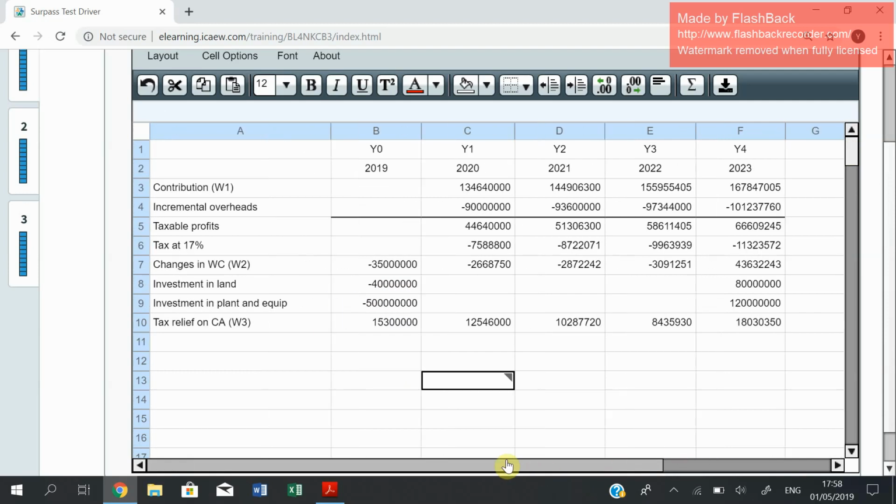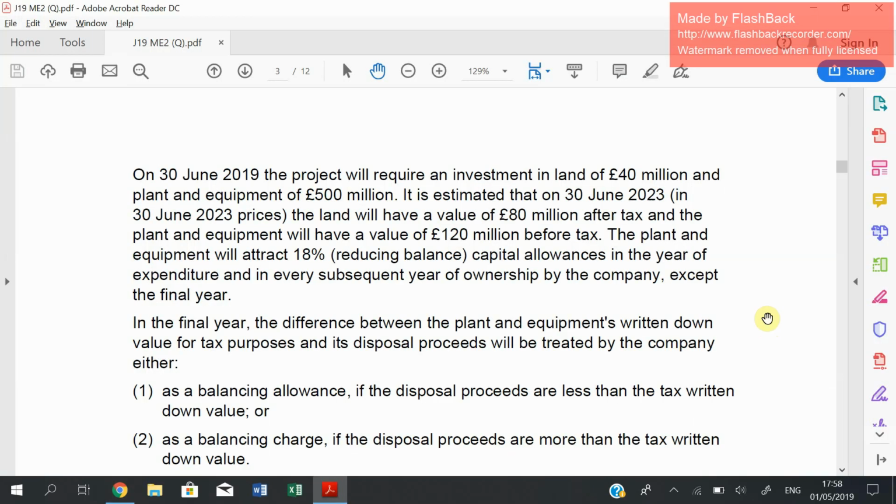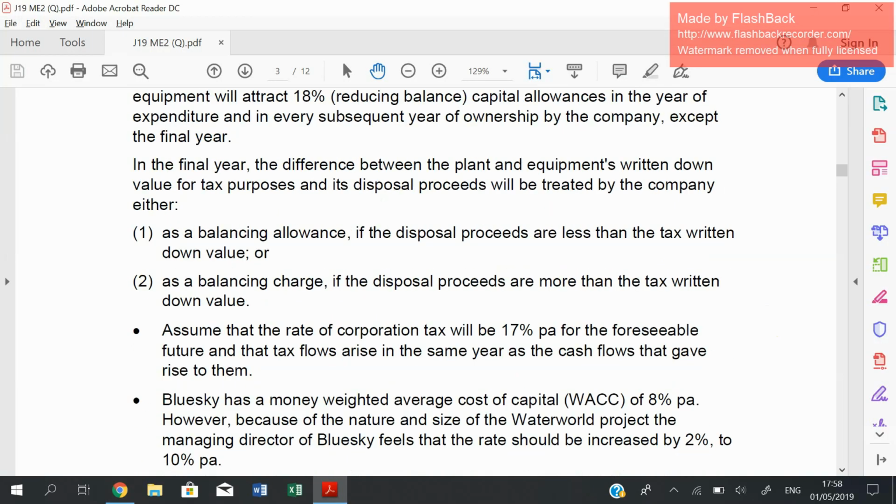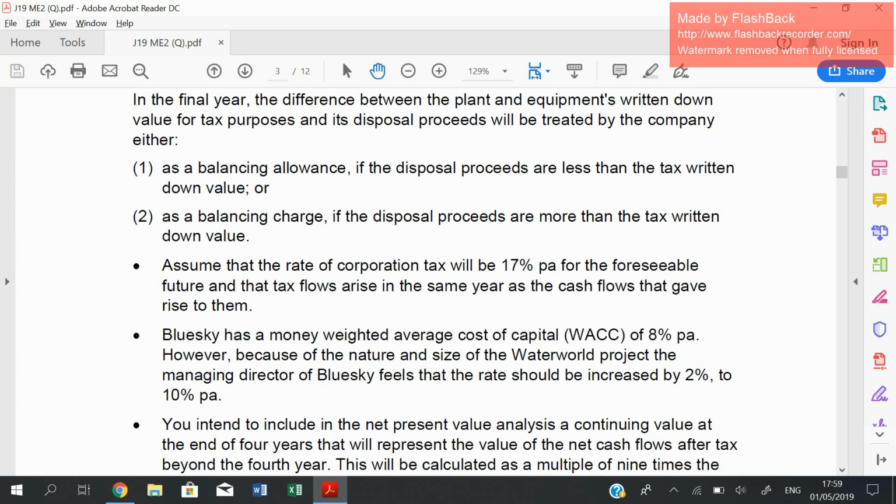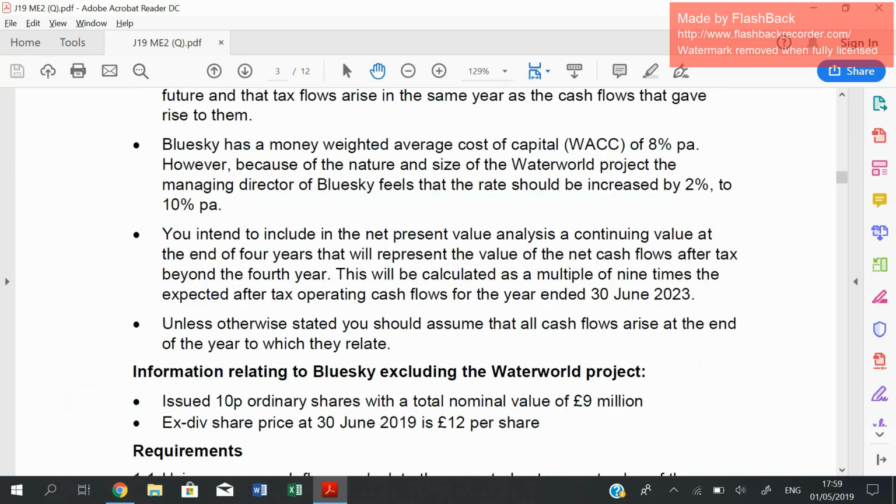So this is positive because it is a tax relief. I repeat again, only in your year 4 this could have been a negative value if you had a balancing charge. So we are done with this point as well. This is what is said. So in all questions, they are going to inform you about that, a balancing allowance or a balancing charge, recovered tax. This is the discount rate. You're going to use that in a while.